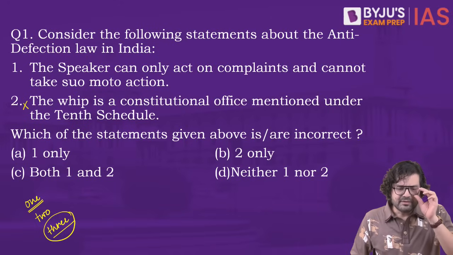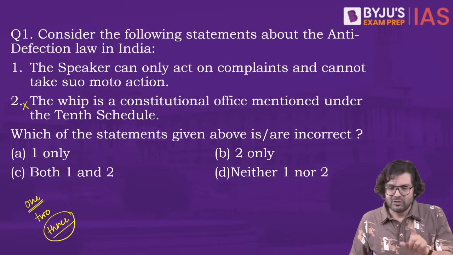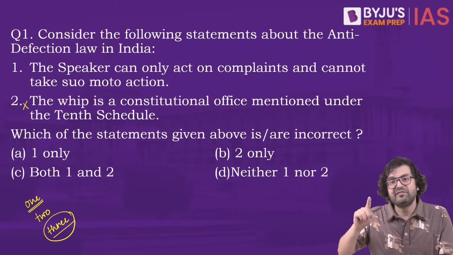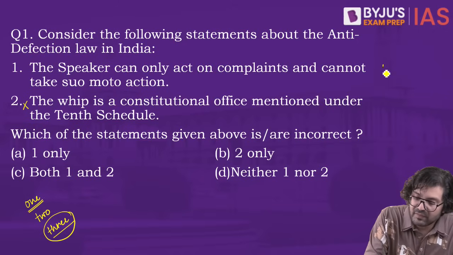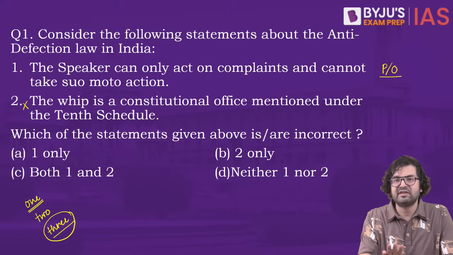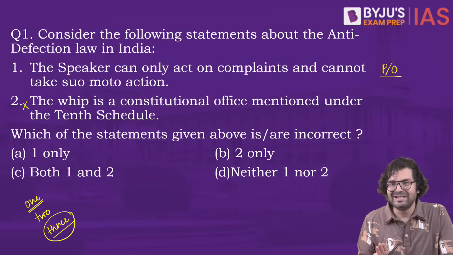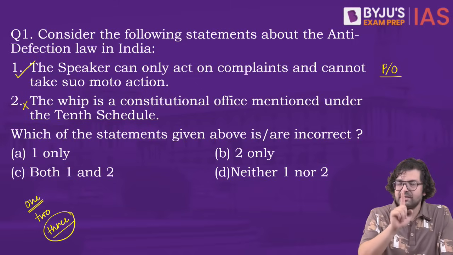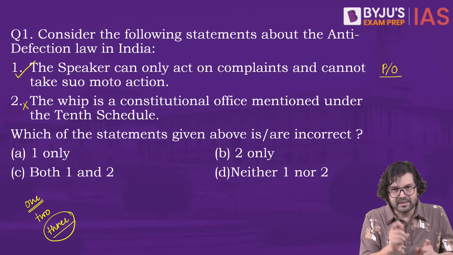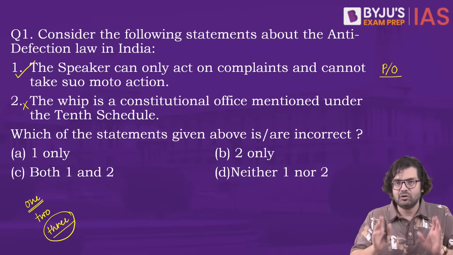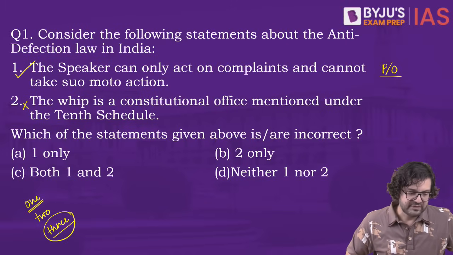First one, can the speaker act on his own? Not really, because Schedule 10 very clearly says that any disqualification issues will be referred to the presiding officer, and once it is referred to the presiding officer, only then will he act. In fact, there has been a Jharkhand High Court judgment on this as well, the Babulal Marandi case of 2020, right? So this statement is absolutely correct. The speaker cannot take action suo motu. Some party has to go and complain about a possible anti-defection law violation, right? So 1 is correct, 2 is wrong.